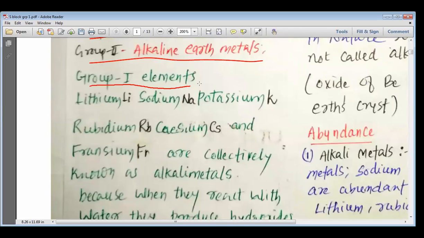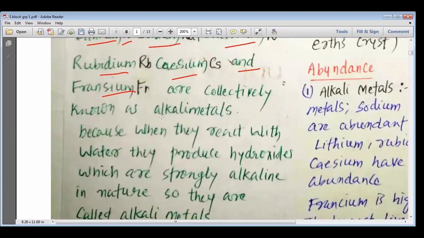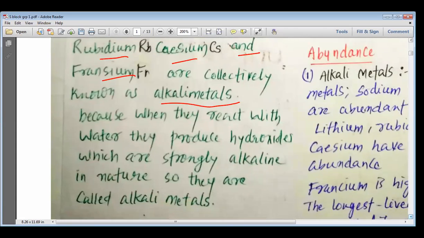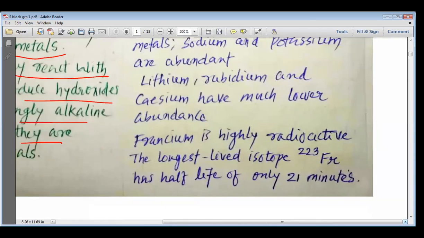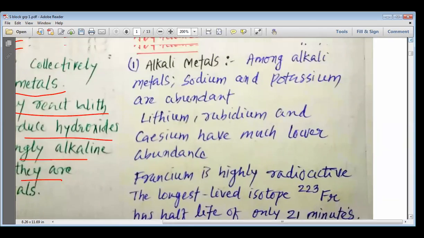Group 1 elements, if you look into them: group 1 has got lithium, sodium, potassium, rubidium, cesium, and francium. And these are commonly known as the alkali metals. Now, why are they called alkali metals? Let us see. These elements are called alkali metals because when they react with water, they produce hydroxides which are strongly alkaline in nature, and so they are called the alkali metals.